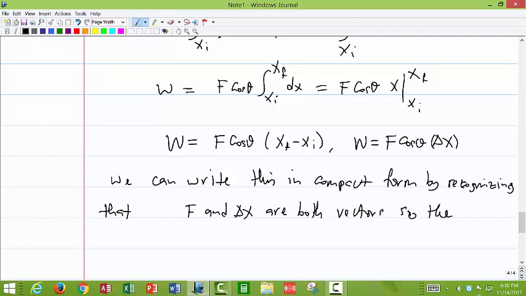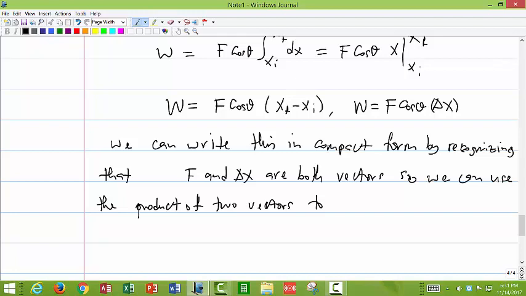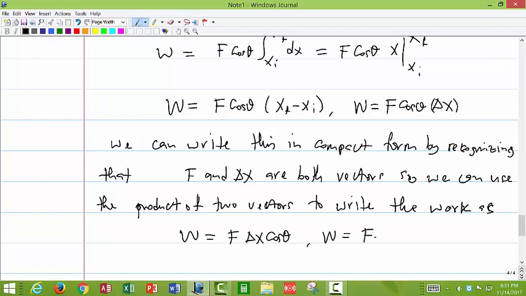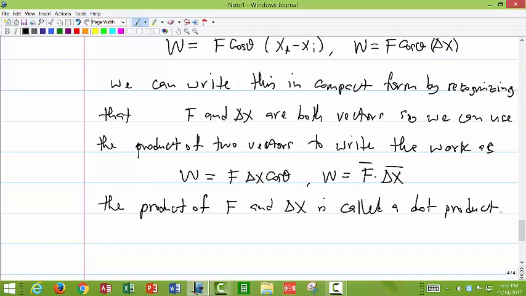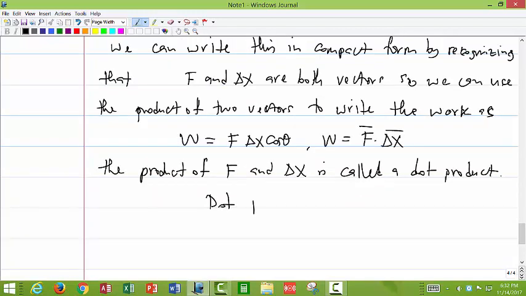So we can use the product of two vectors to write the work as, say, work done is equal to f delta x cosine theta, which we can write as work equals f dotted with delta x. So the product of the two vectors f and delta x is called a dot product. So let's look at the dot product of two vectors.